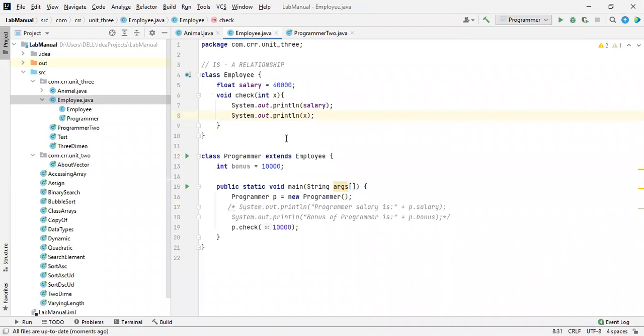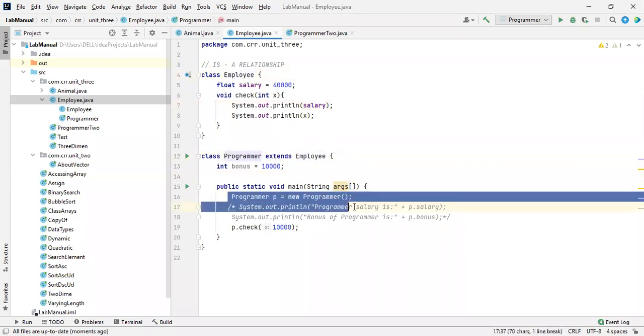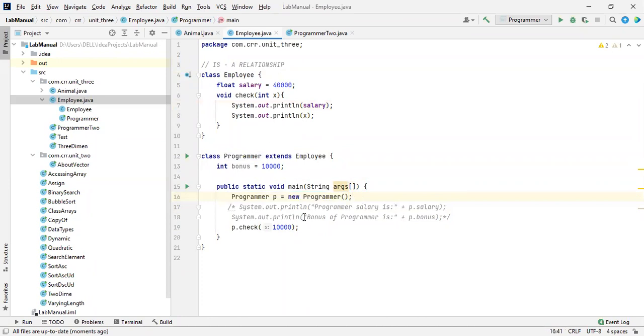So this is the concept of inheritance. If you have so many employees in the company and each and every person has a different bonus value, but the salary is the same for them, how to acquire the properties? Directly passing the values towards it. There is no need to create the object of a parent class, because it acquires the properties of the parent class, and we can directly access them by using the object of the child class. Okay, I think you got a good idea about this.